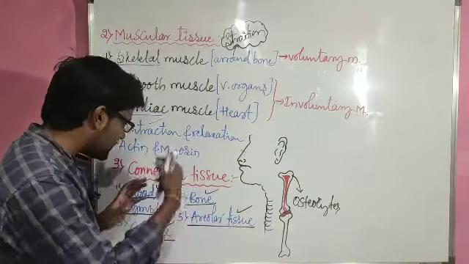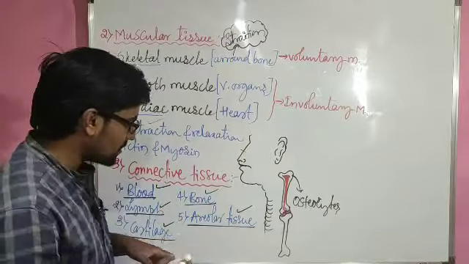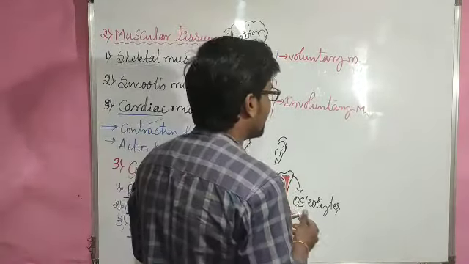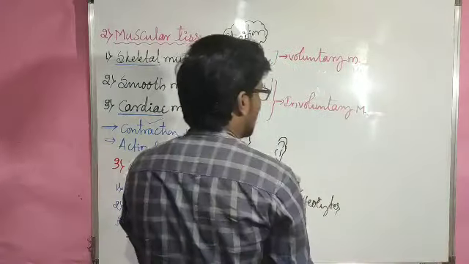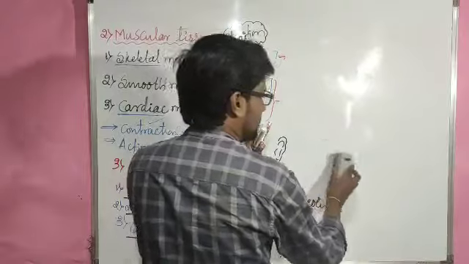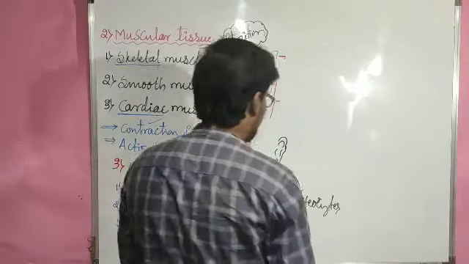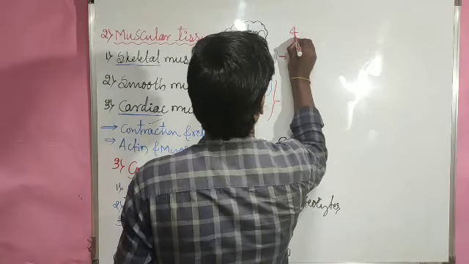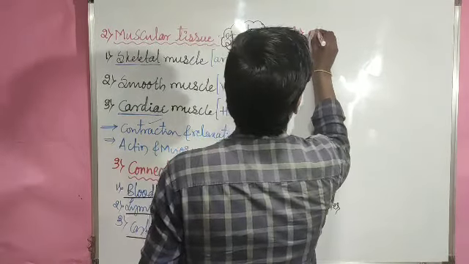So these are considered to be the special connective tissues altogether, different types. And the last one, the fourth one, we have nervous tissue.